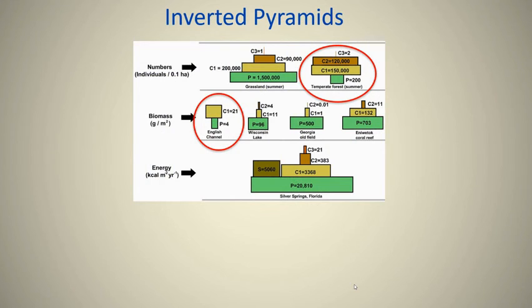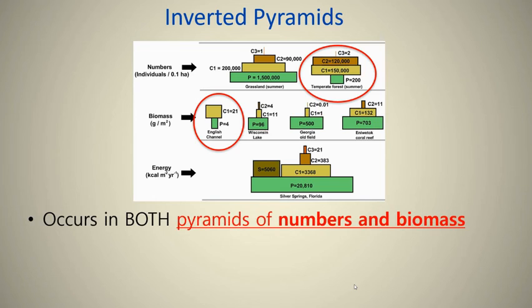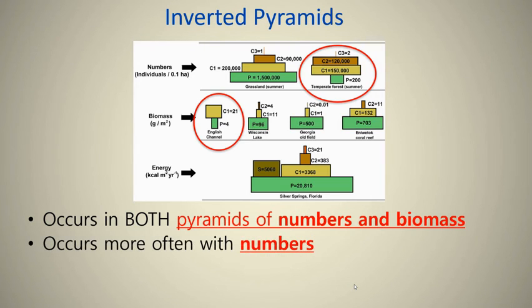So again, some more examples of inverted pyramids. It's possible to see these not only in pyramids of numbers, but also in pyramids of biomass, depending on what kind of organisms we're looking at. Part of the reason for this is that sometimes the producers will grow faster than the consumers.